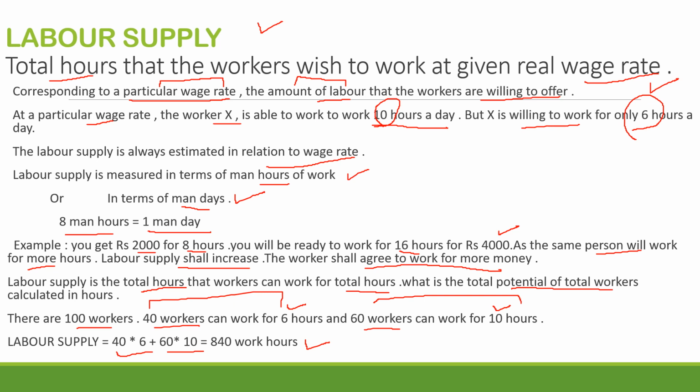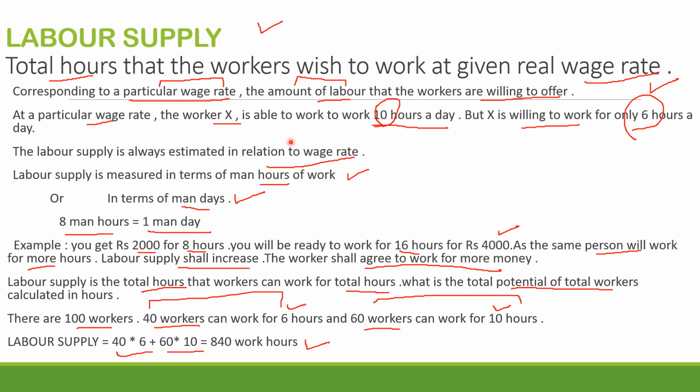To sum up, labor supply will be calculated either in hours or in days. That is the first point. Second point, it will always be calculated in relation to the wage rate. When we talk about labor supply, we will be mentioning the wage rate as well. Because ultimately, what is labor supply? Labor supply is the hours that the worker will work at this wage rate, or the man days the worker will work at the given wage rate. It is a very simple concept, right?